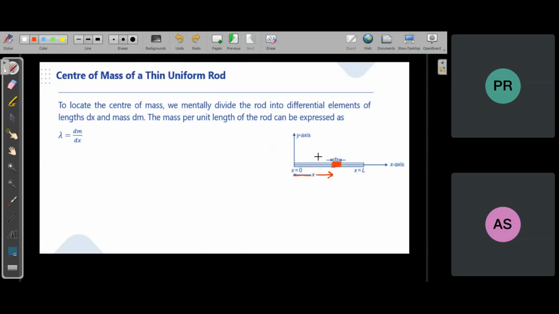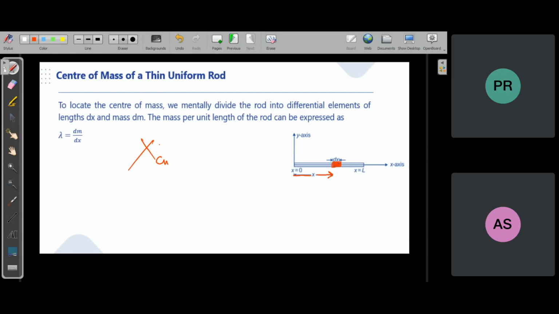Now the element is very small, so you can treat that element as a single particle, because the element size is very, very small. And if that is a particle, then you can use the formula of center of mass for particles.